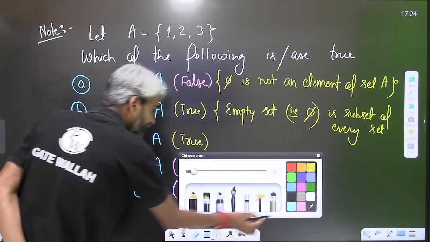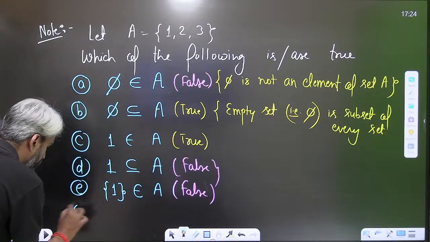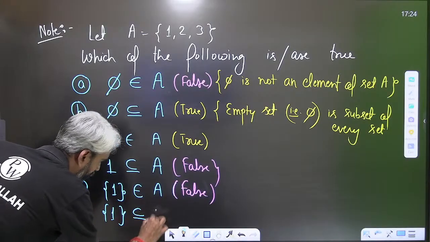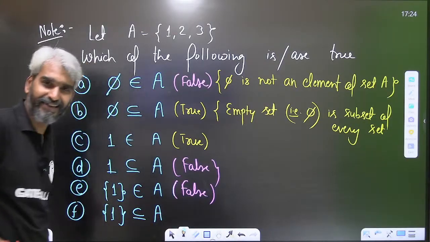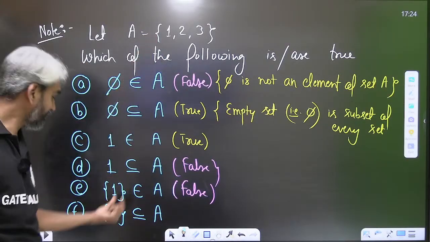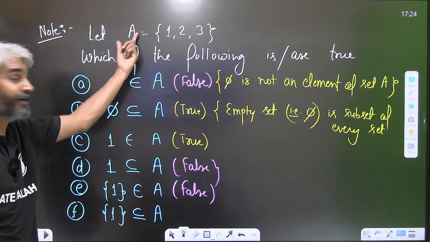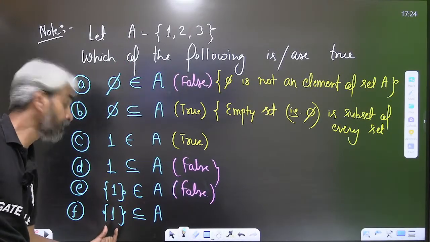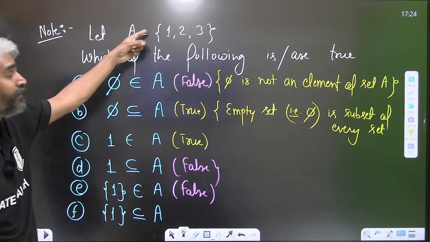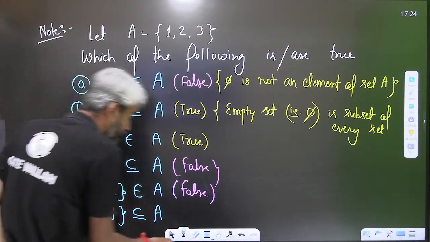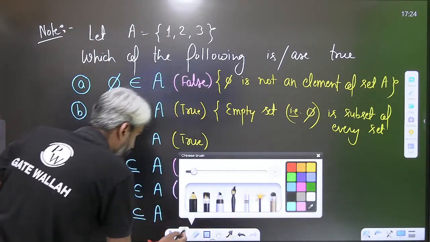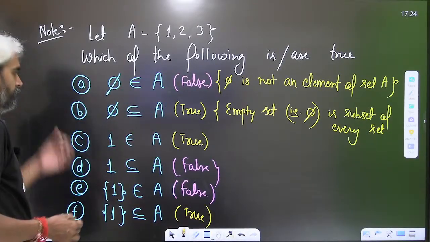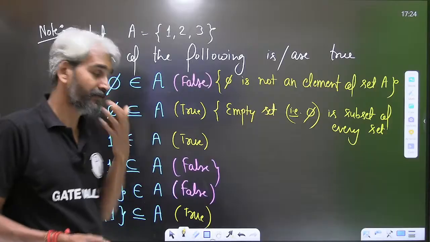And the last one: is the set containing element 1 a subset of A or not? Yes, sir, it is a subset of size 1 with respect to set A. So this is true. Makes sense? Clear.